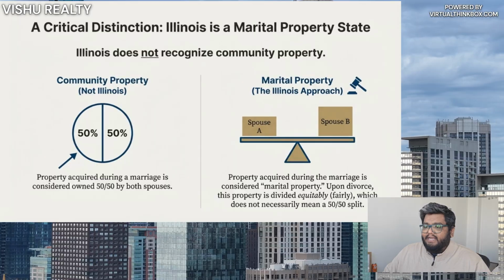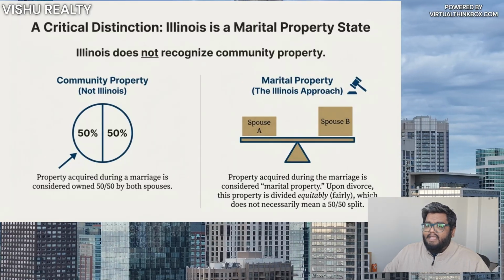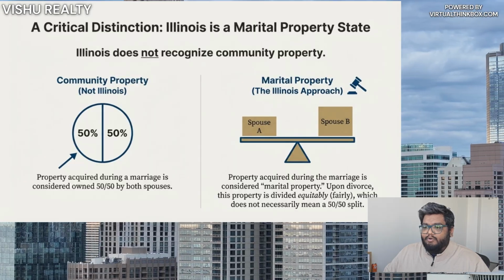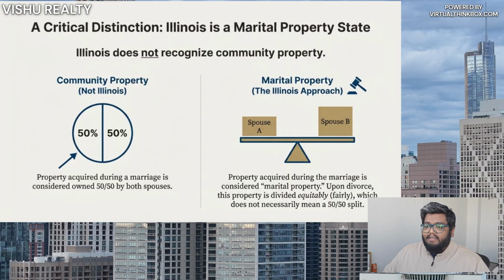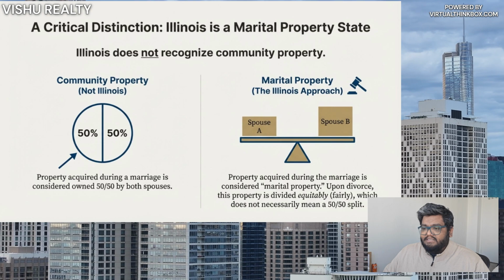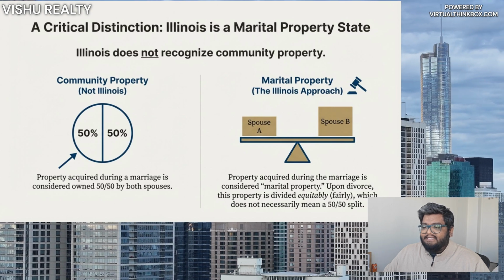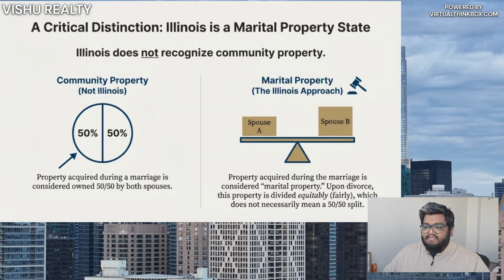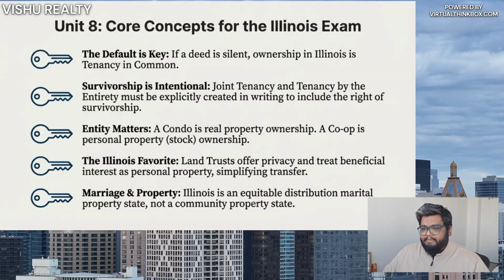Illinois is a marital property state. Illinois does not recognize community property. Instead, Illinois follows marital property rules. Property acquired during marriage is considered marital property and is divided equitably upon divorce. Equitable does not always mean equal.